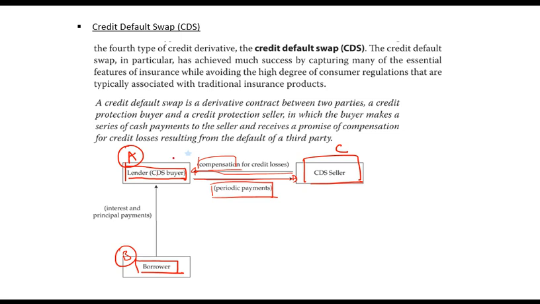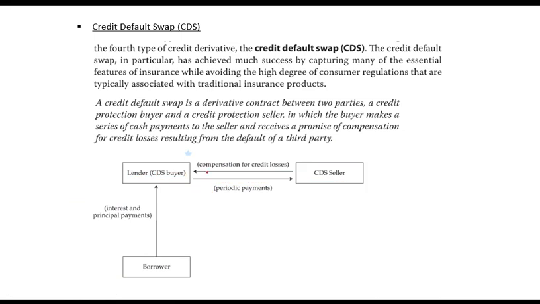So this is a kind of insurance which A has taken from C, and against that it is paying an insurance premium, which is a periodic payment. This kind of swap, so this is a swap. Why swap? Because you are paying a series of payments and you are expected to receive a payment. So this is a swap of payments, paying one cash flow, receiving another cash flow. And what kind of swap? It is a credit default swap.